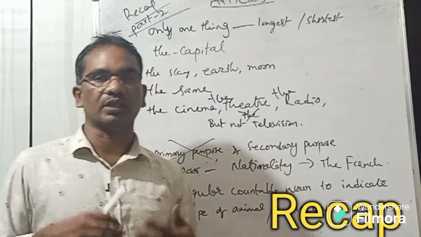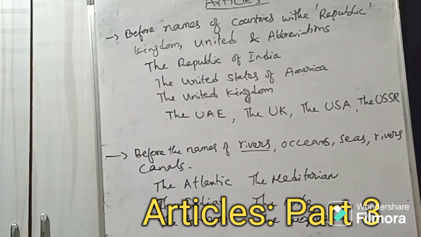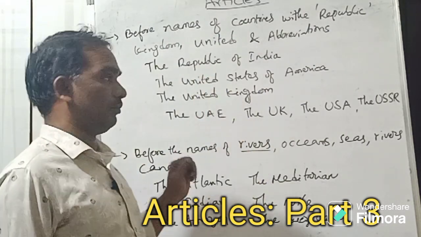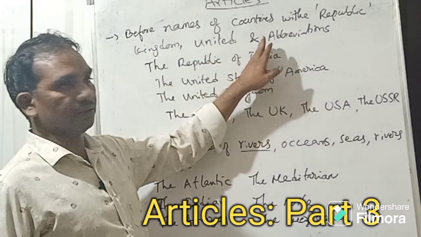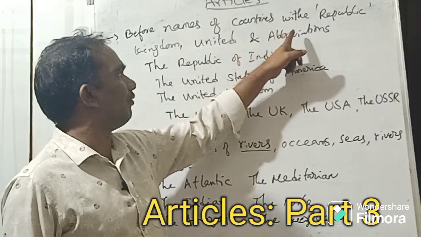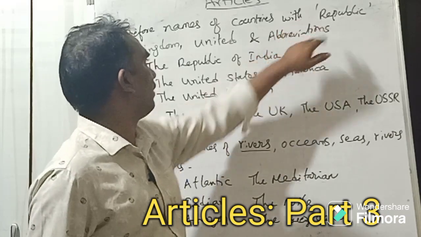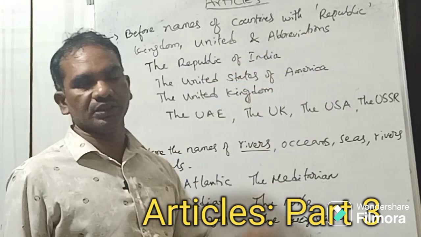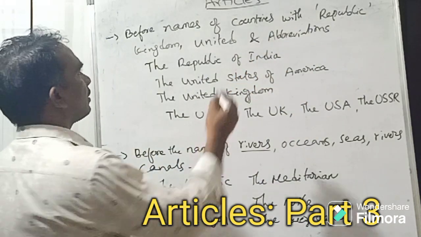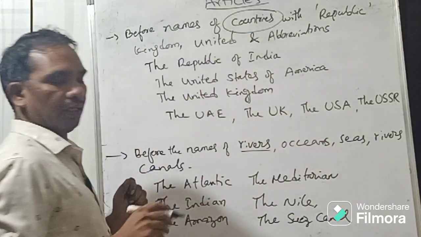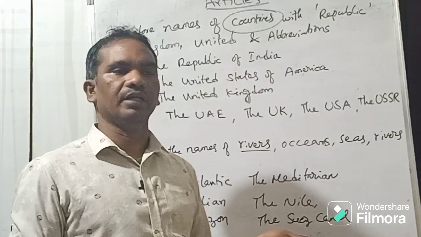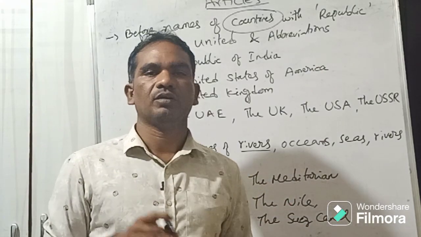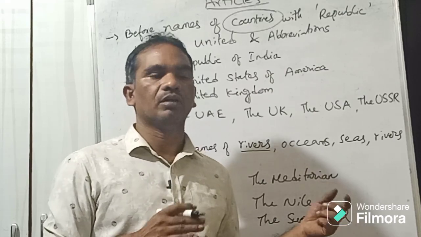Let's look at a few more things in part 3. Next important things that you need to remember. Before the names of countries, with republic, kingdom, united, etc., and abbreviations. Generally, when we talk about country names, we don't use an article. For example, India, no article. China, no article. India is the largest country. India is one of the largest countries.